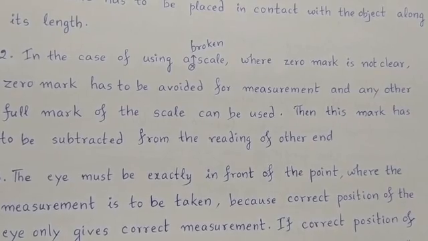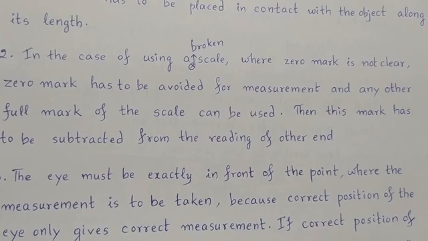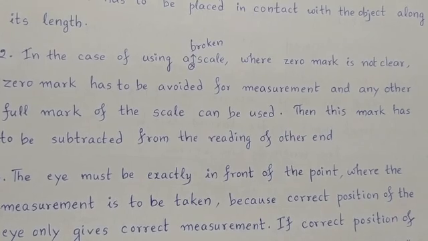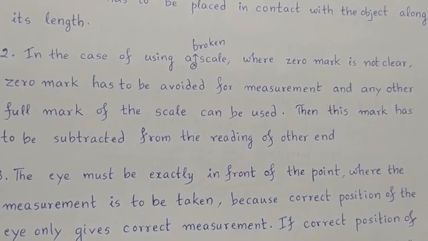So you need to subtract this 2, because you have taken 2 as the full mark for the beginning point. So the final reading was 14. So 14 minus 2 is equal to 12 centimeter, which is the length of your object. Like that you have to take.